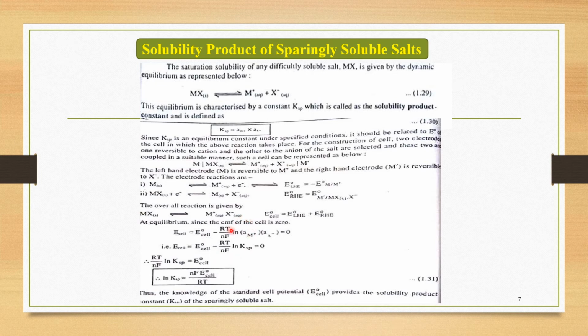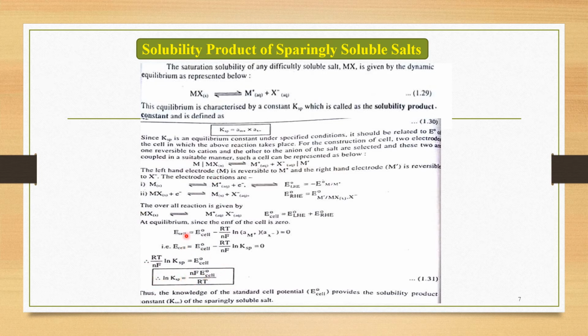Now instead of ln of activity of M+ into activity of X-, we can take the solubility product constant. So the cell potential equals standard cell potential minus RT upon NF ln Ksp, equal to 0. That is, RT upon NF ln Ksp is equal to the standard cell potential. By rearranging this equation, we may write ln Ksp equals NF into the standard cell potential divided by RT. By using this simple equation, the solubility product constant of a sparingly soluble salt can be calculated easily.